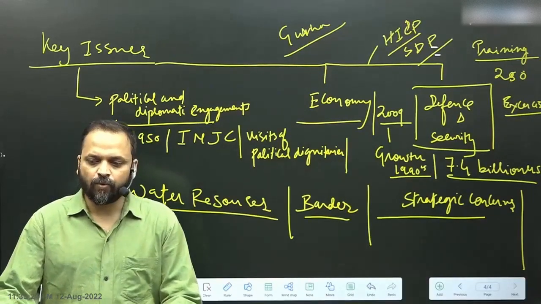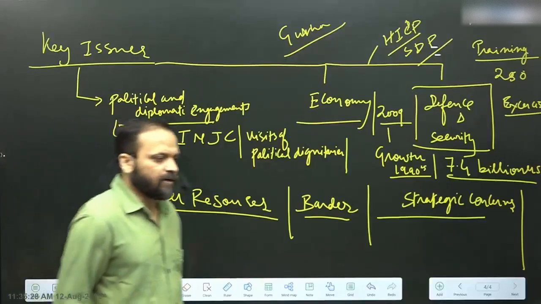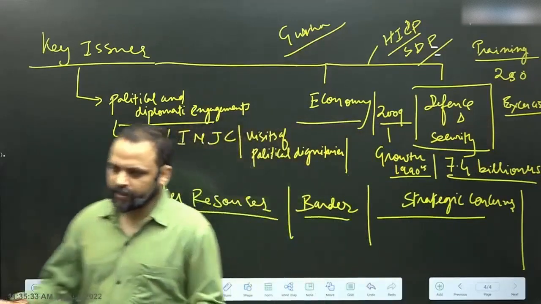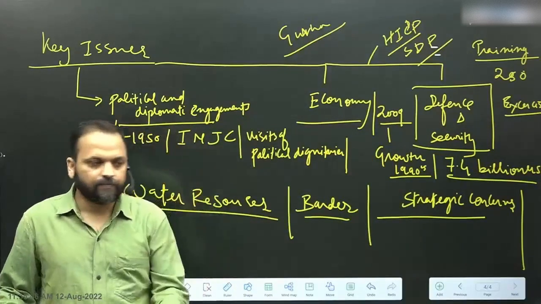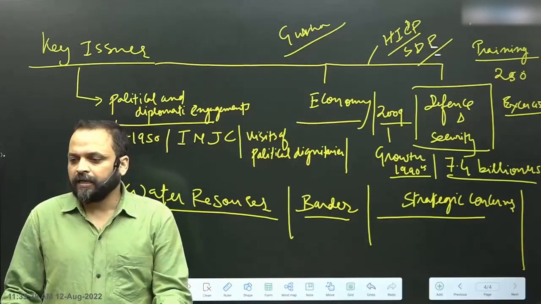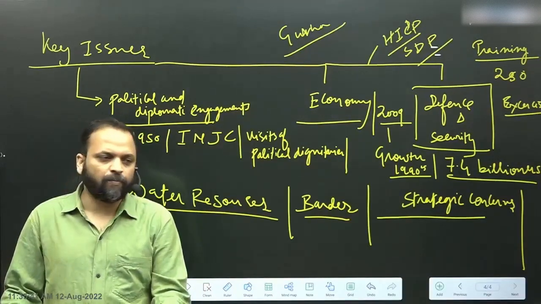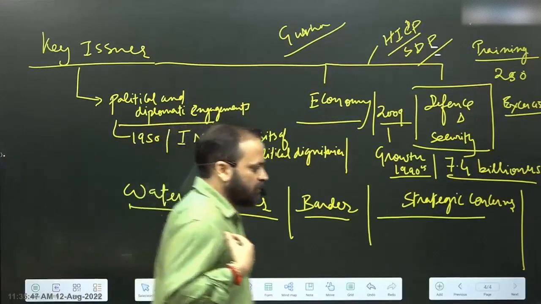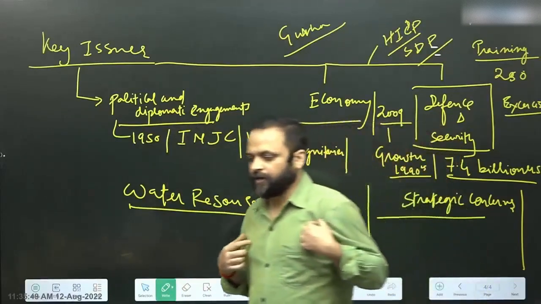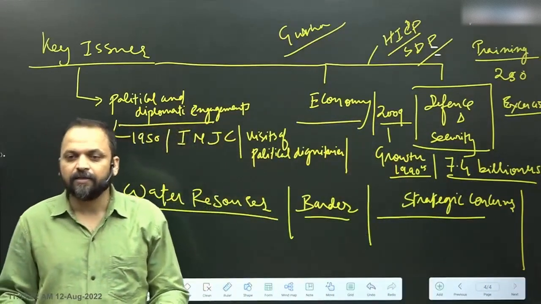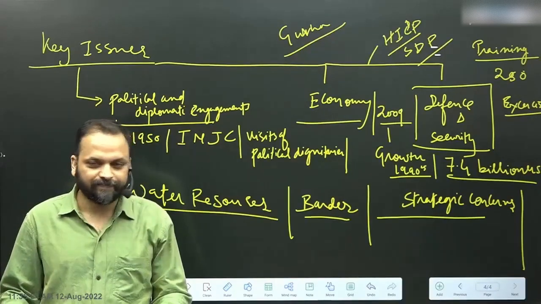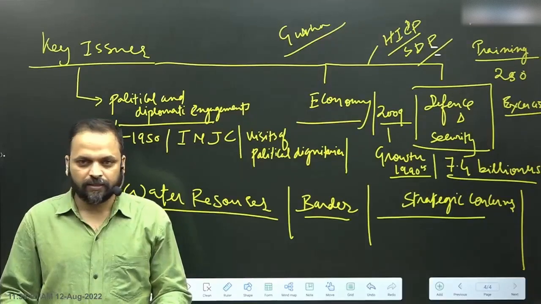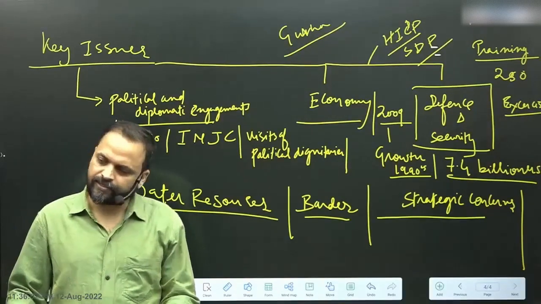The reasons. So what are the reasons? Why such a state of affairs? क्यों है ऐसा? What can you think of? The reasons for lack of progress in this area of cooperation are following. क्या हैं? Political हो गया, good. Infrastructure हो गया, और episodic nature of the relationship. All of you are right.